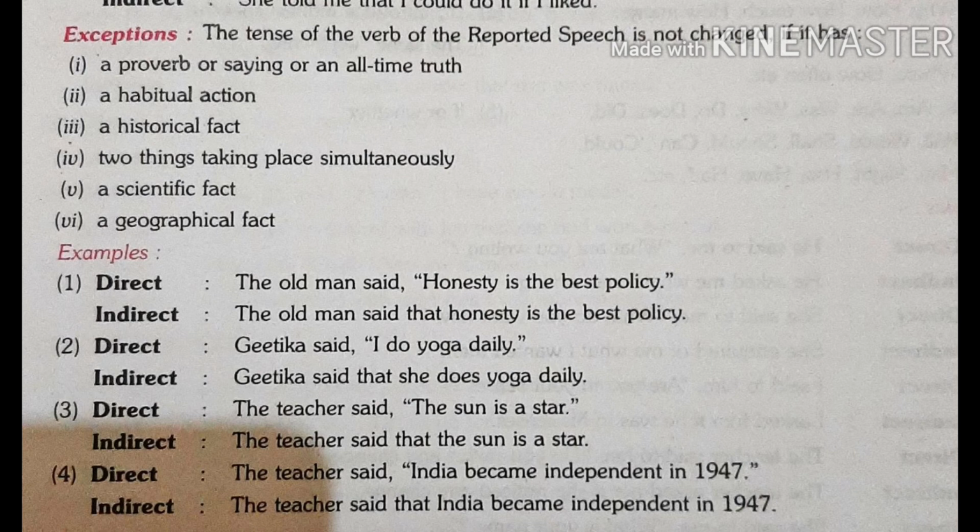Our third sentence is, the teacher said, the sun is a star, and this is a scientific fact. So we will not change the tense. The teacher said that the sun is a star. Our last sentence shows the historical fact. The teacher said, India became independent in 1947, and this is a historical fact. So we will not change the tense of the sentence. The teacher said that India became independent in 1947.